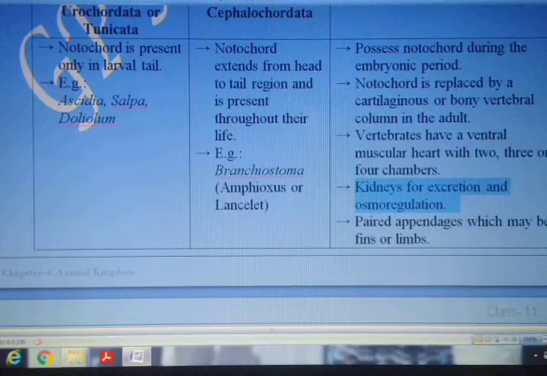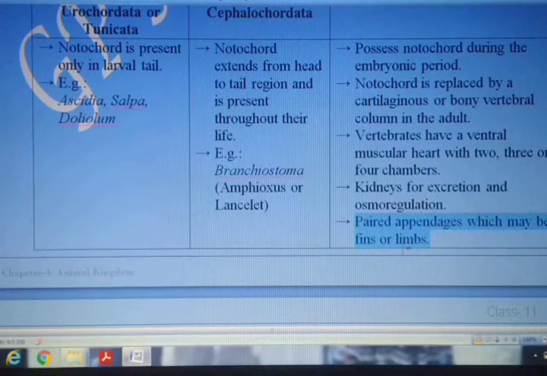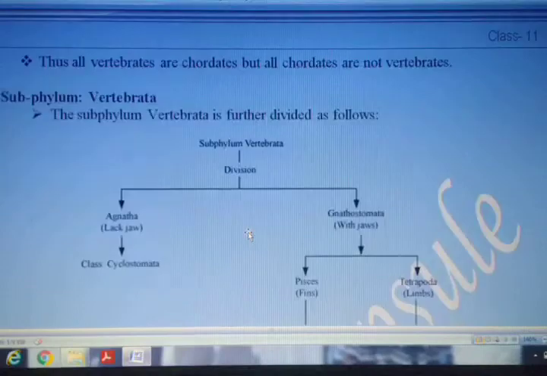And the last one over here is what? The paired appendages are present here, which may be in the form of fins or otherwise the presence of limbs in higher classes. That is starting from amphibia, reptilia, aves, and then mammalia. All of them have limbs, but only in fishes are fins present, so that they are able to move themselves from one place to another.